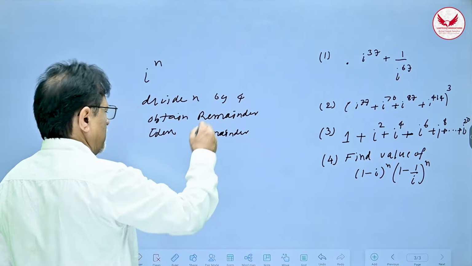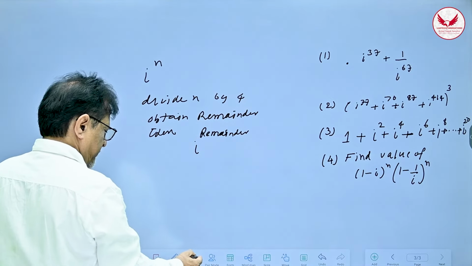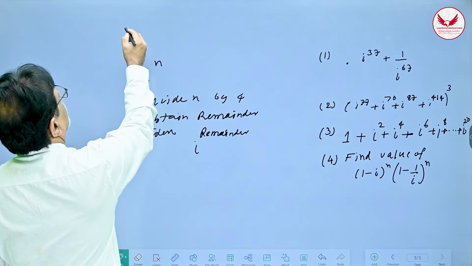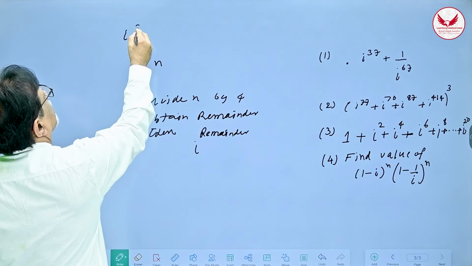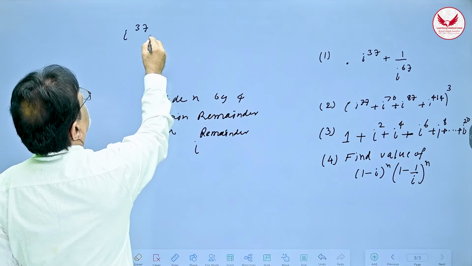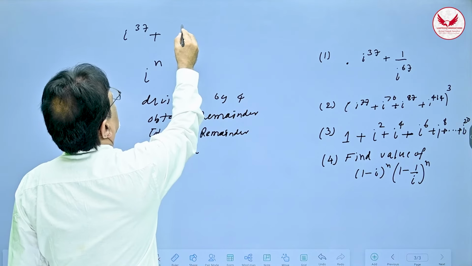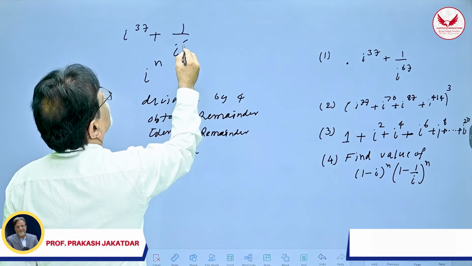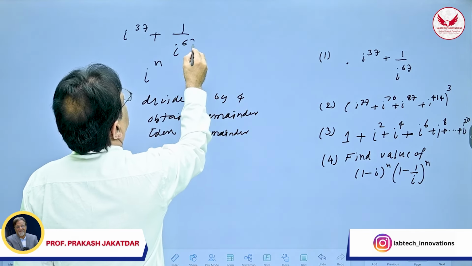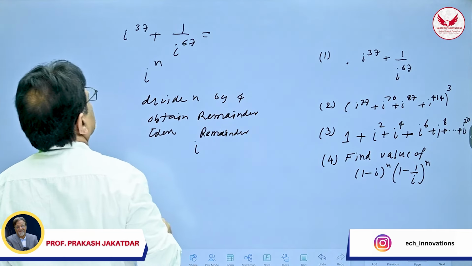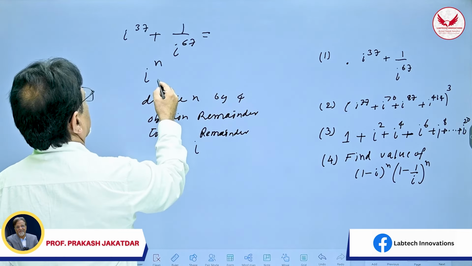So for example, look at this question. I want to find i raised to 37 plus 1 upon i raised to 67. That's the question.